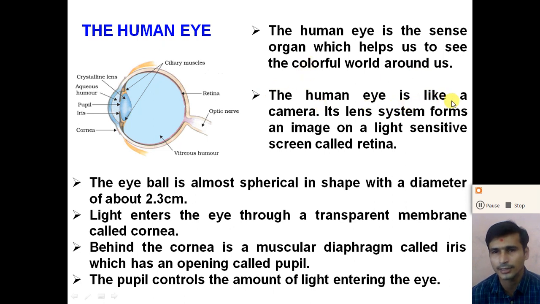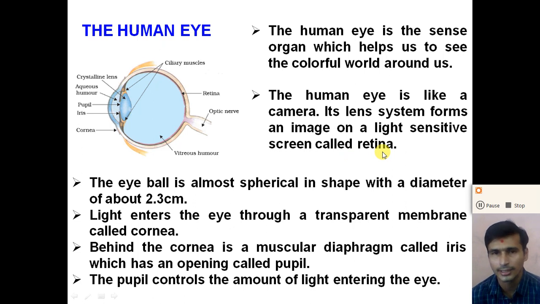The human eye is like a camera. The working of the human eye is like a camera. The human eye, with its lens system, forms an image on a light sensitive screen called the retina. So dear student, what is the retina? In the human eye, there is a light sensitive screen at the back of the eye, and that is called the retina.